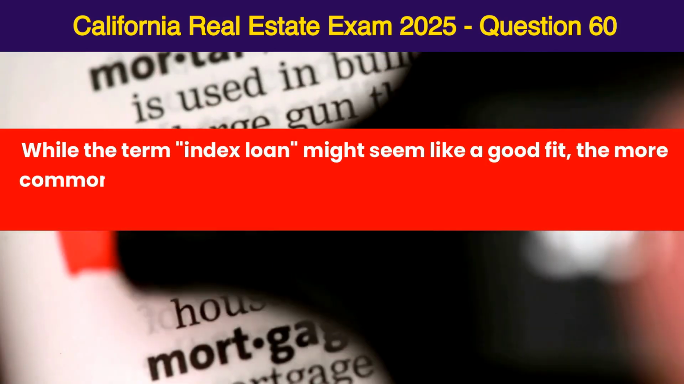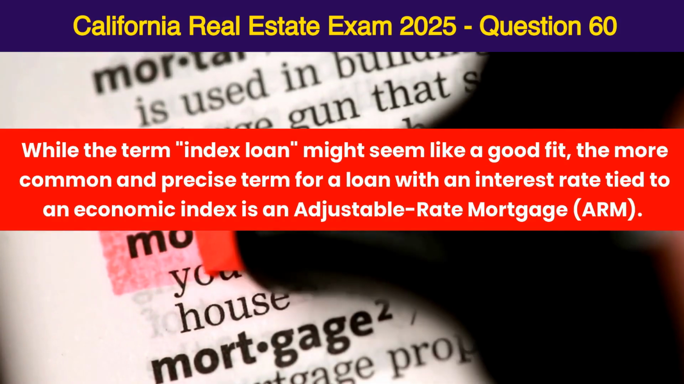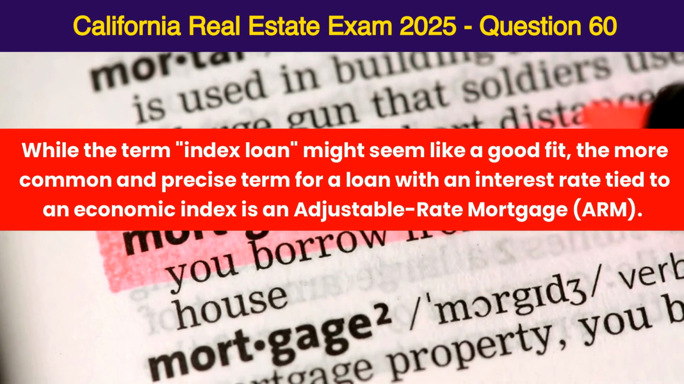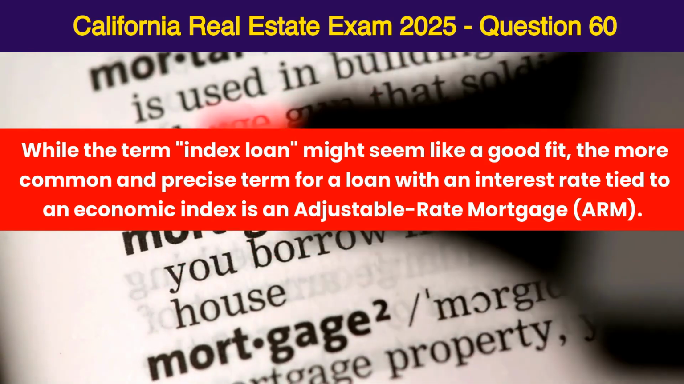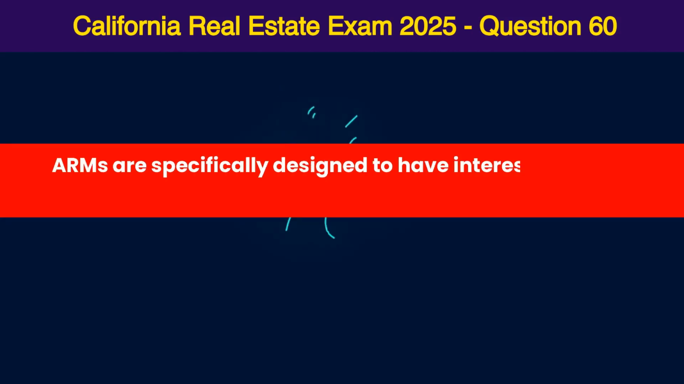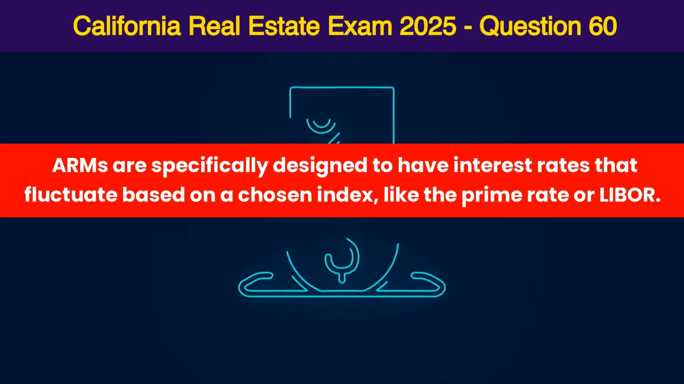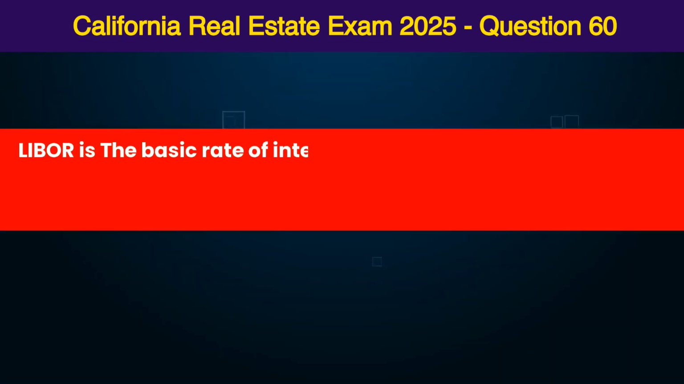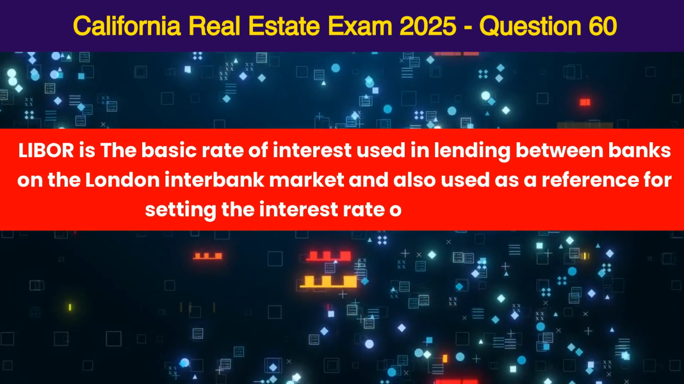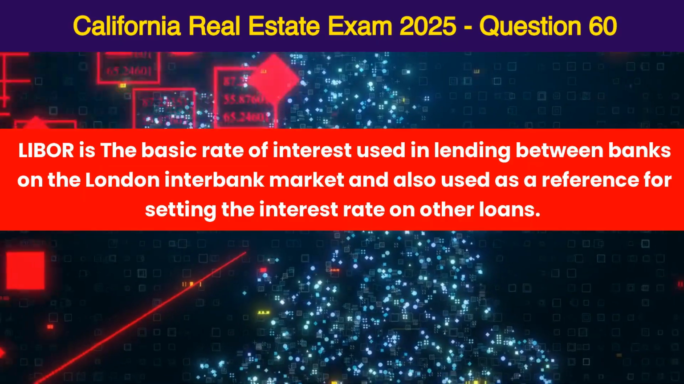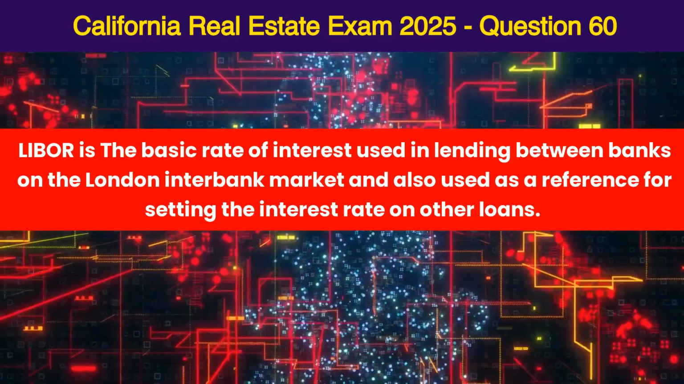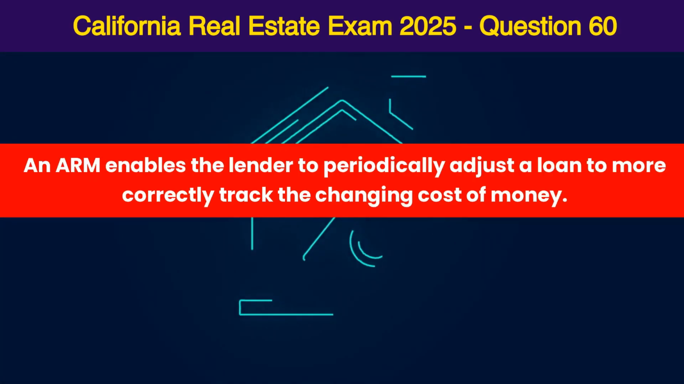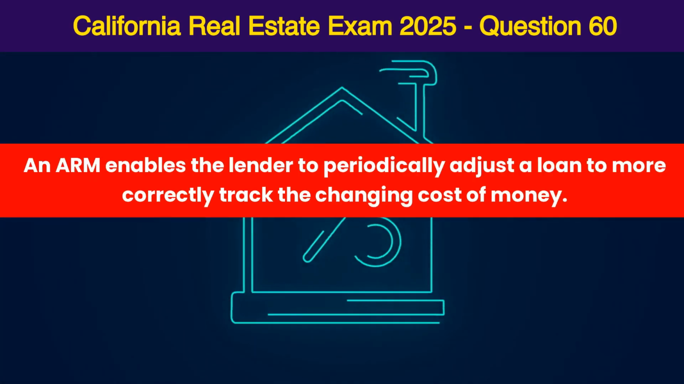While the term index loan might seem like a good fit, the more common and precise term for a loan with an interest rate tied to an economic index is an adjustable rate mortgage, ARM. ARMs are specifically designed to have interest rates that fluctuate based on a chosen index, like the prime rate or LIBOR. LIBOR is the basic rate of interest used in lending between banks on the London interbank market and also used as a reference for setting the interest rate on other loans. An ARM enables the lender to periodically adjust a loan to more correctly track the changing cost of money.